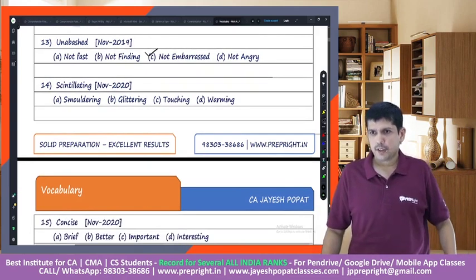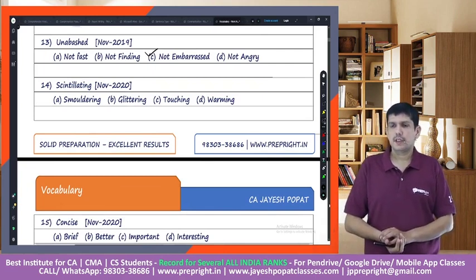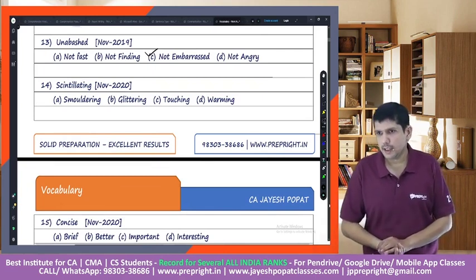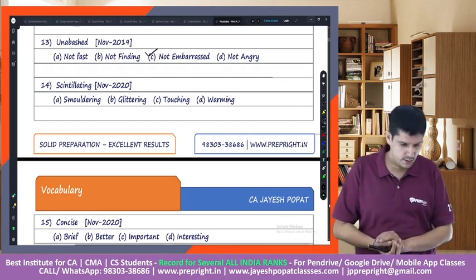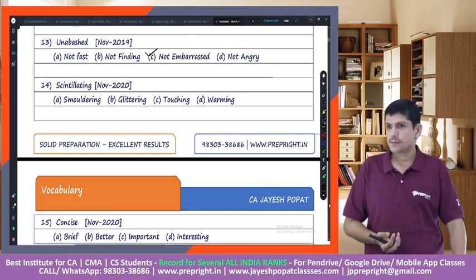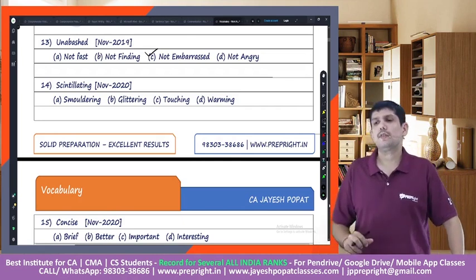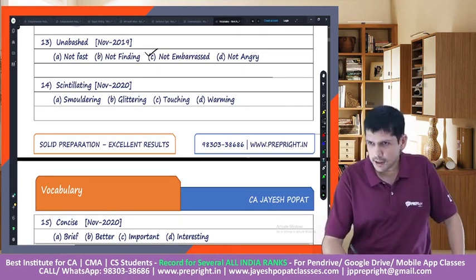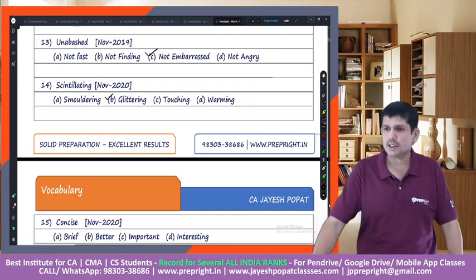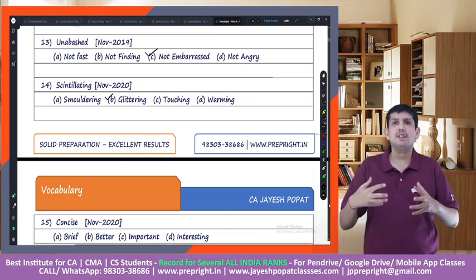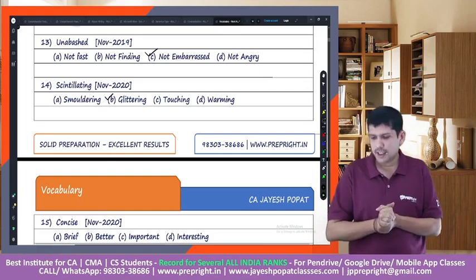Scintillating. The next word is scintillating. What would be the meaning of this particular word? I think most of you haven't heard of this word. The answer to this is glittering, right? Normally this word is associated with something which is glamorous, something which is shining, right? So the meaning of this word is glittering, right?